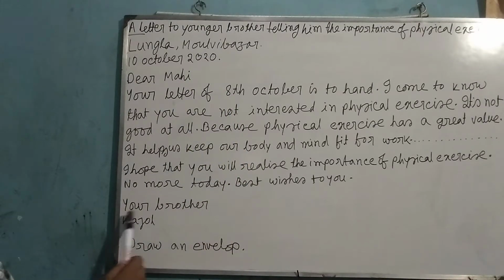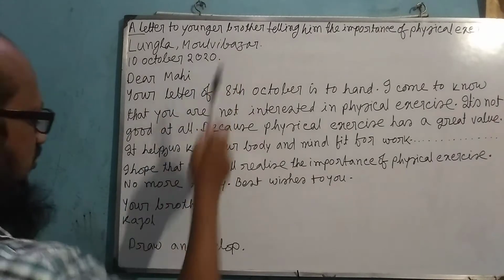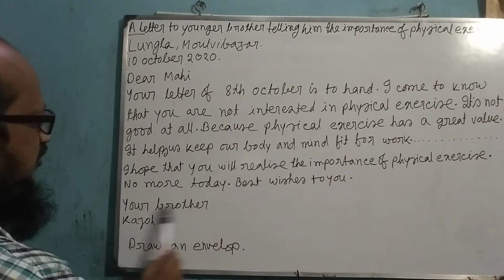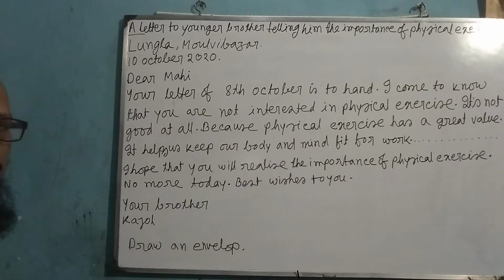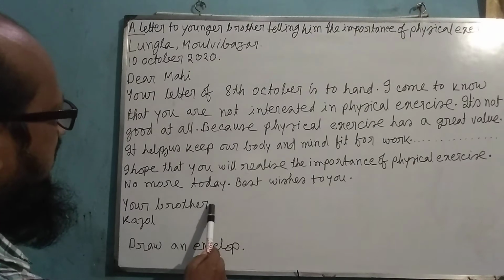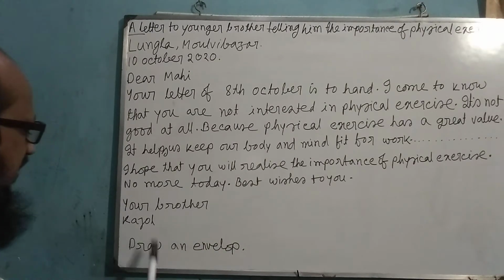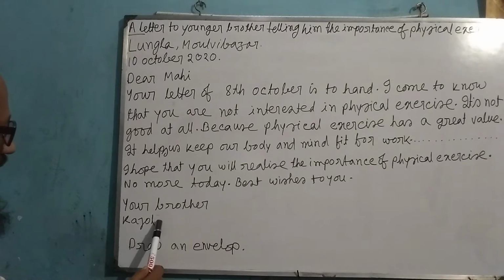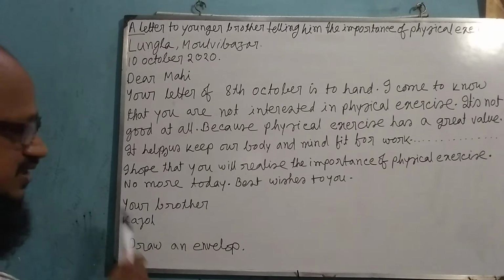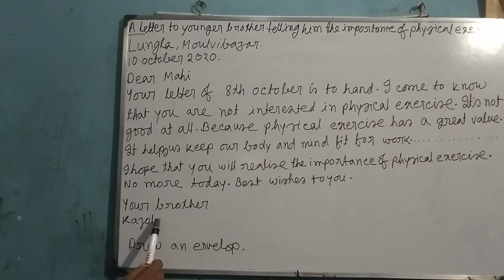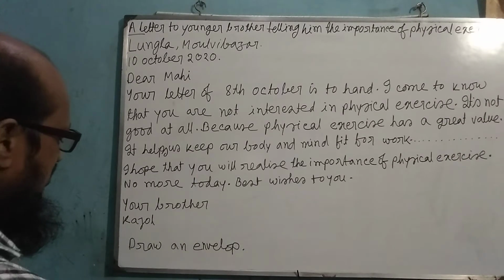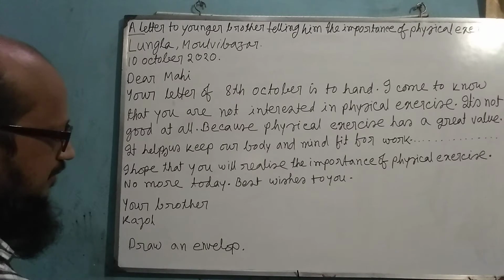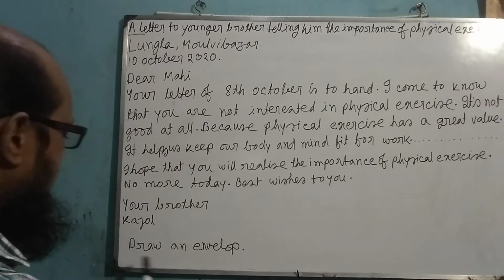Then "Your brother", or whatever you mention according to the question, this part is called subscription, and it is the fourth part of the letter. Then you have to mention your name, and mentioning your name or signature is called the fifth part of the letter, and that is called signature. And at last you have to draw an envelope. It is called superscription.